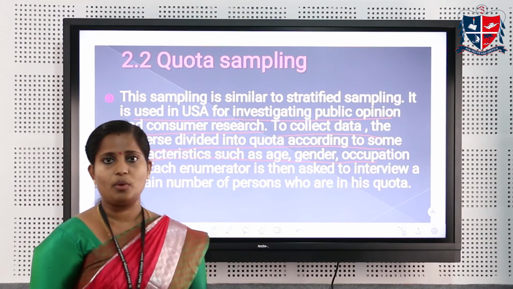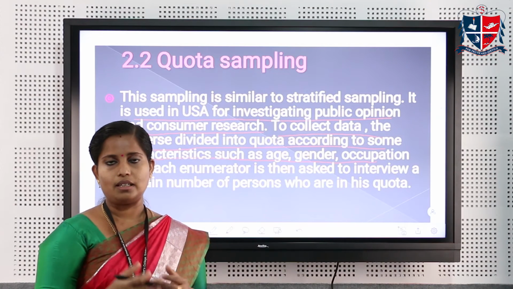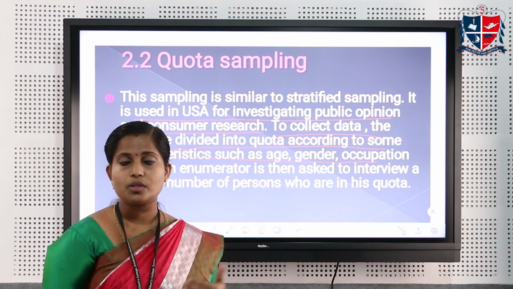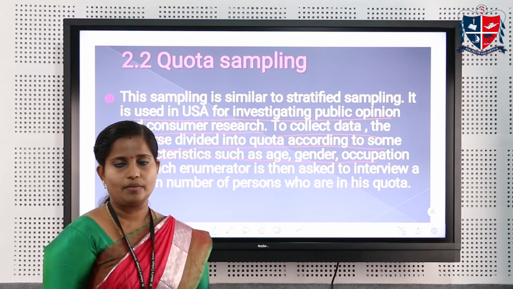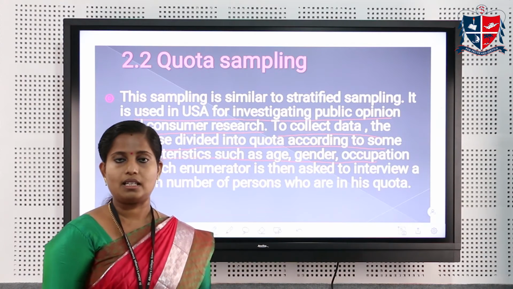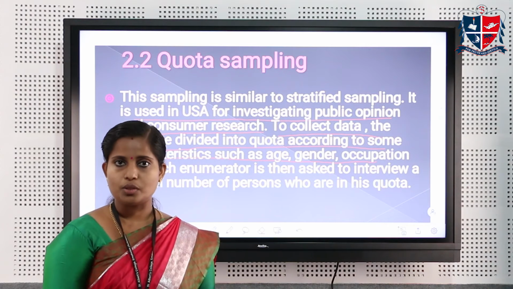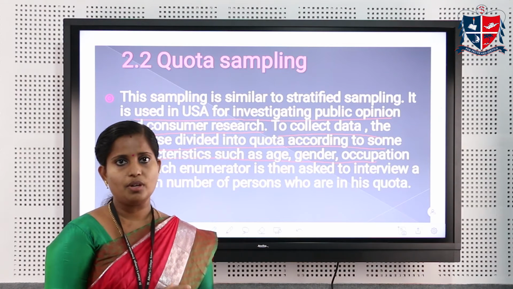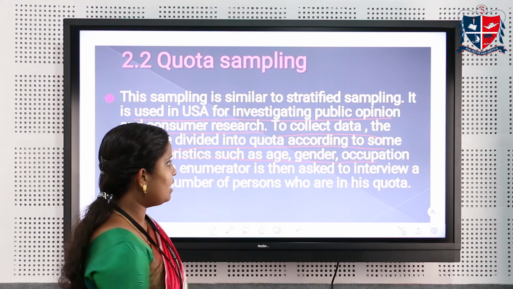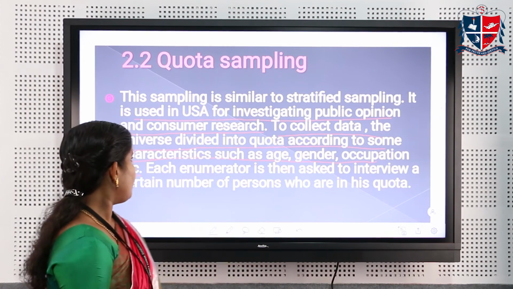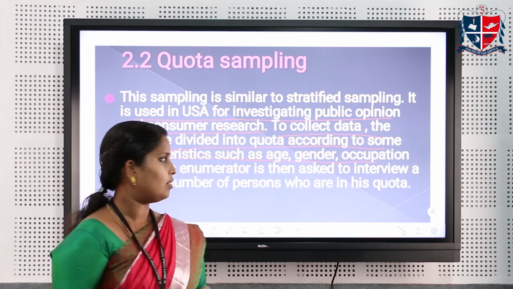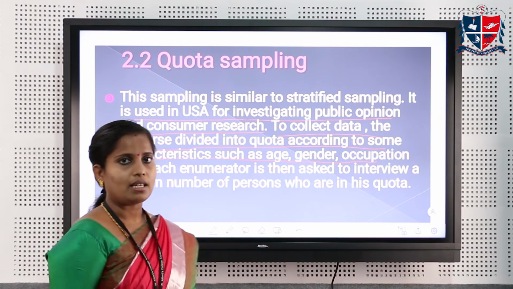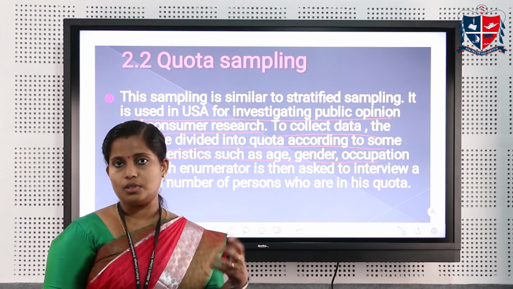So we make homogeneous groups for collecting the units from the population to the sample. The same concept is used here. Before collecting the units, the entire population has to be divided into different quotas like age, gender, occupation, etc. From these quotas, the enumerator or the investigator has to select the units for the sample.